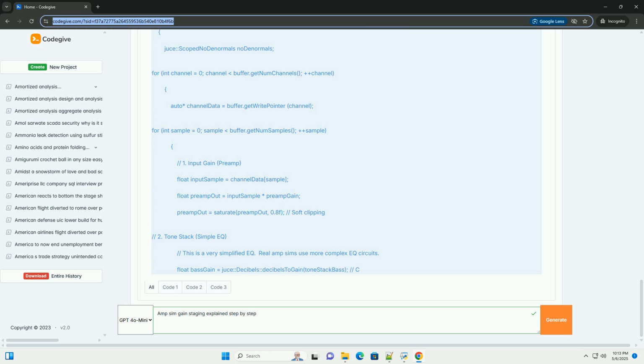Gain staging implementation steps. Here's a step-by-step approach to gain staging an amp sim, both conceptually and with code. One, analyze the circuit/signal flow. Understand the order of the stages in your amp sim. Typical signal flow: input, preamp, tone stack, post EQ gain, power amp, output. Identify the gain controls at each stage.